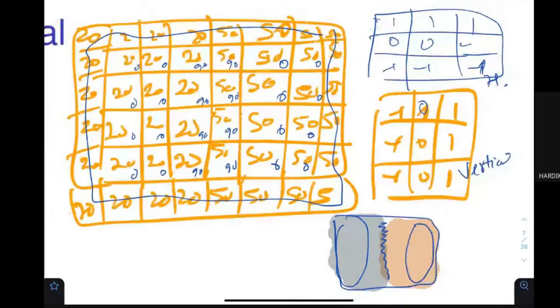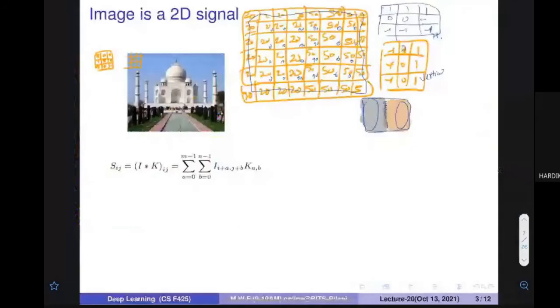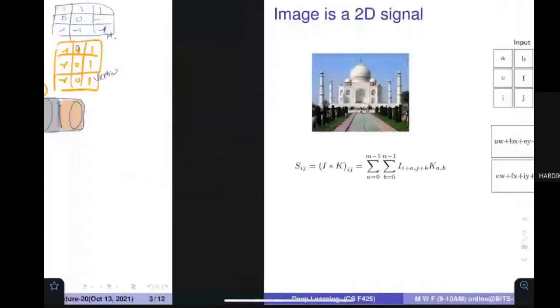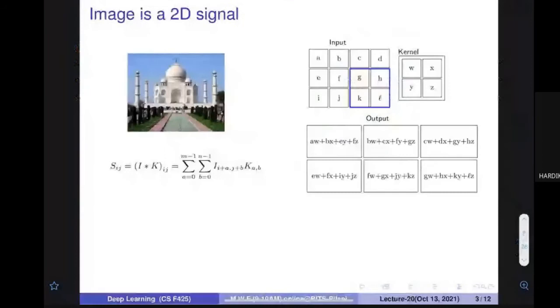So ultimately, when you apply a kind of filter, you extract a feature from the image. The idea is this: when you apply a filter, you get a kind of feature from the image.